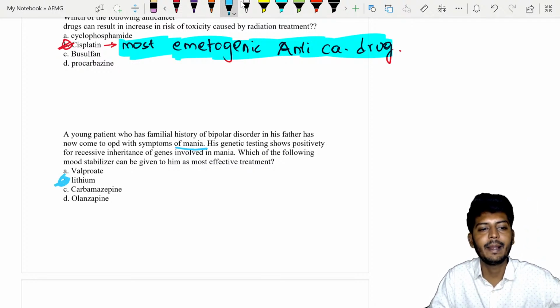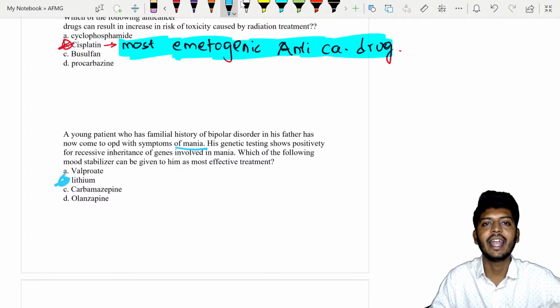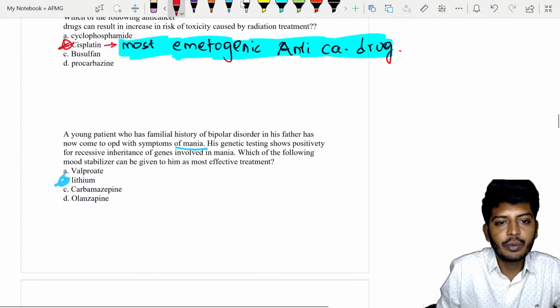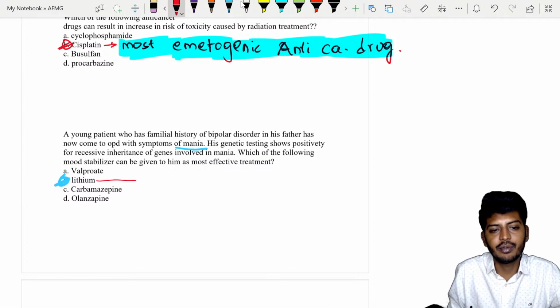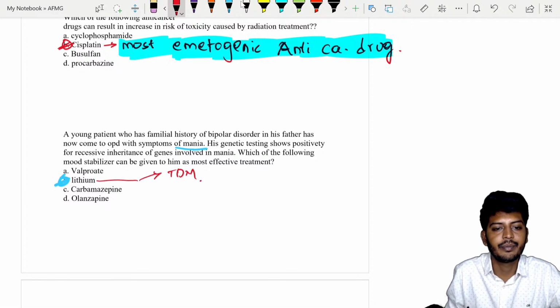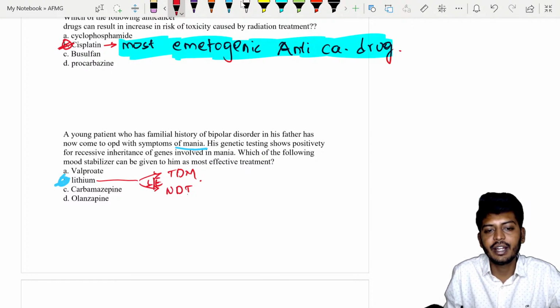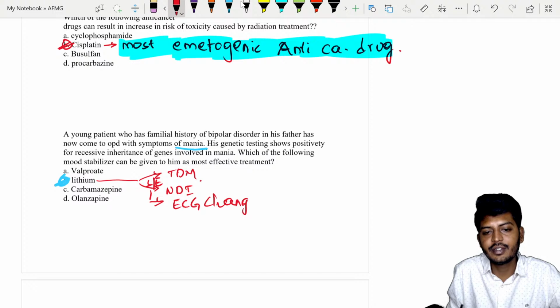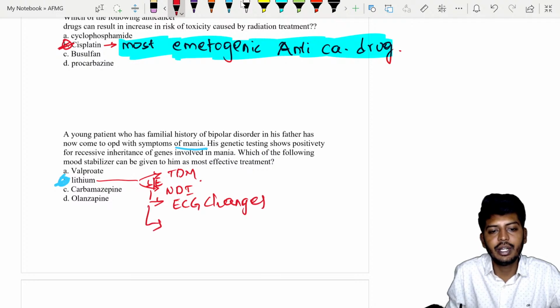Carbamazepine is also an anti-epileptic drug, and olanzapine is also an anti-epileptic drug, among which the best drug will be lithium. My dear students, about lithium, there are a few questions which were asked. Lithium requires therapeutic drug monitoring. It causes nephrogenic side effects. I'm talking about the side effects of lithium: nephrogenic diabetes insipidus. It also causes ECG changes, and also it can cause